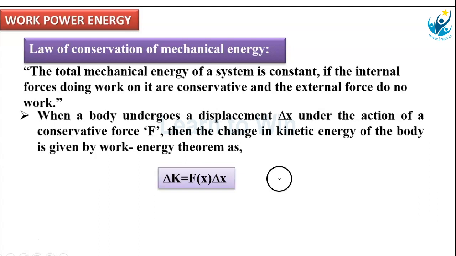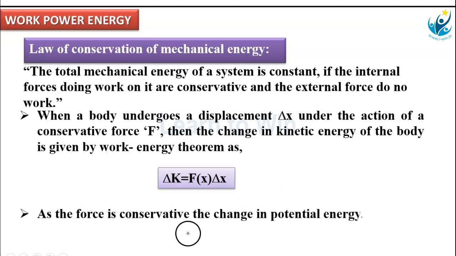Now, for a conservative force, we already know the relation between F and U: F equal to minus delta U by delta x. The negative potential energy gradient is the conservative force. We use that equation again now. If the force is conservative, the change in potential energy delta U is equal to F of x delta x, with a negative sign. Minus delta U is equal to F of x delta x.